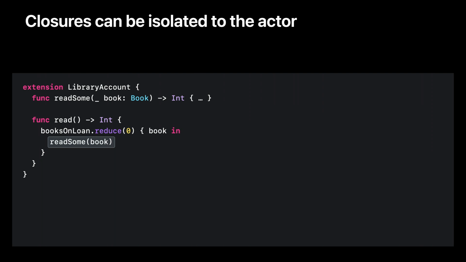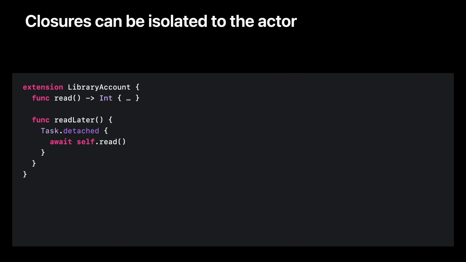In this example, we're going to read some from each book we have on loan and return the total number of pages we've read. The call to reduce involves a closure that performs the reading. Note that there is no await in this call to read some. That's because this closure, which is formed within the actor isolated function read, is itself actor isolated. We know this is safe because the reduce operation is going to execute synchronously and can't escape the closure out to some other thread where it could cause concurrent access.